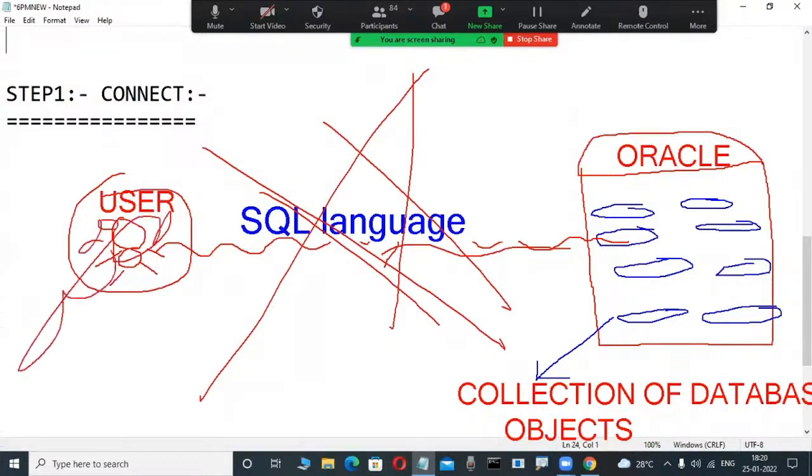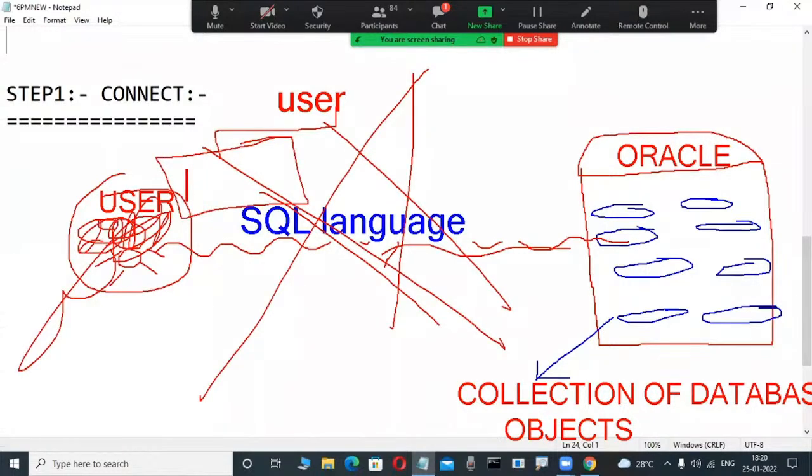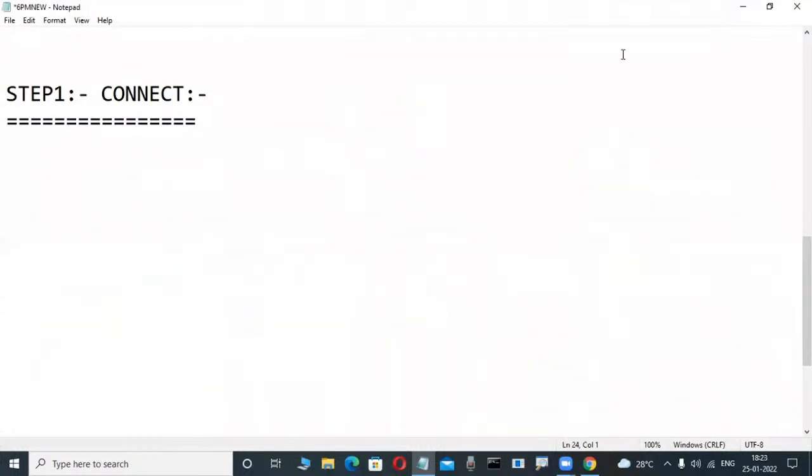First observe here, these users. The next diagram is there, I will tell you, don't worry. These users first connect to tools, query tools. These are called client tools or query tools. They are the SQL Plus tool, the SQL Developer tool, Toad, and so many other tools. Then only through these client tools are they connected to the server, and then they use the SQL language. That much powerful.